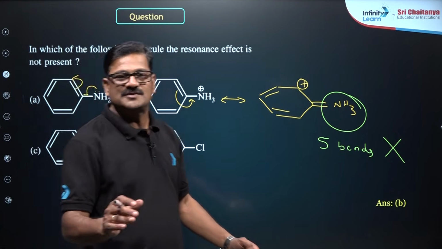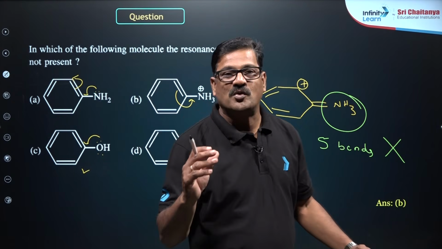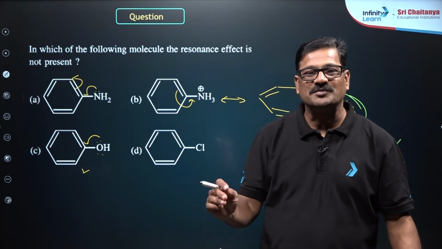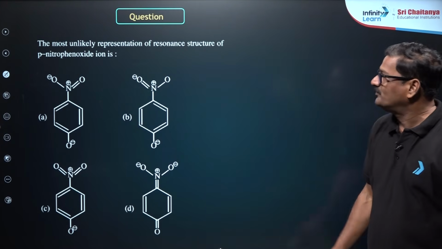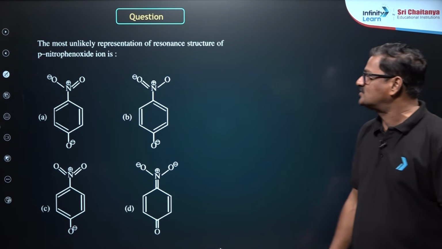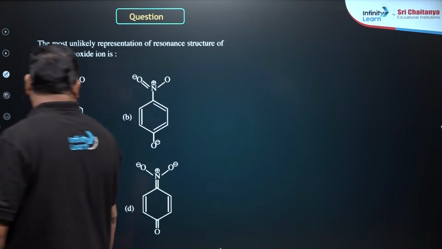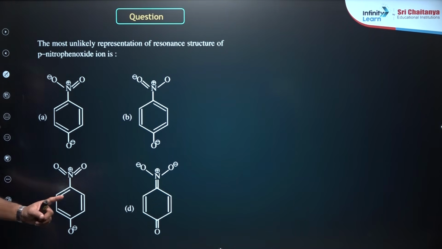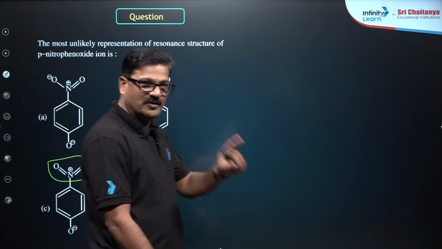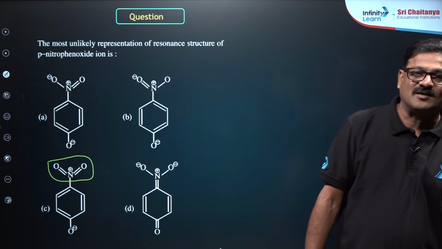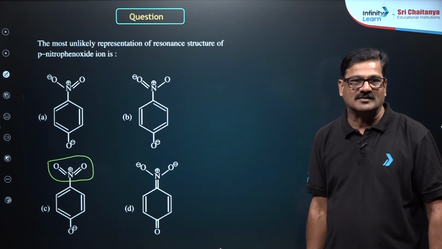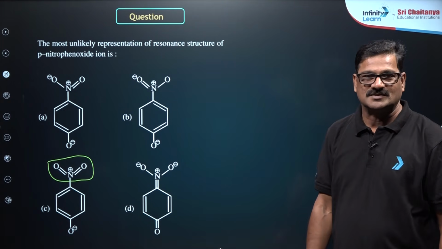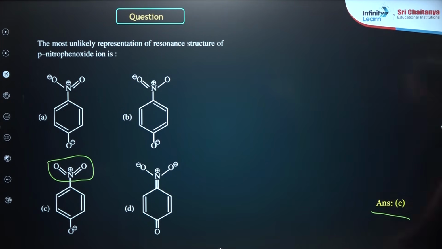Organic chemistry is a collection of key points, and it is going to give you a simple answer. Also, the most unlikely representation of a resonance structure is again where nitrogen is pentavalent, with 5 bonds formed, as in para-nitrophenoxide. Nitrogen cannot be pentavalent, so this structure is outrightly wrong. So option C is the correct answer for this question.